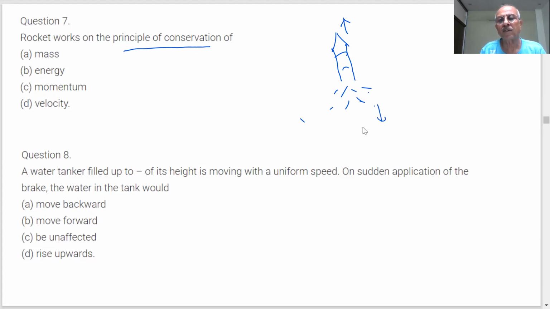These are the exhaust gases, burned gases. But what is the principle here? Conservation of momentum.